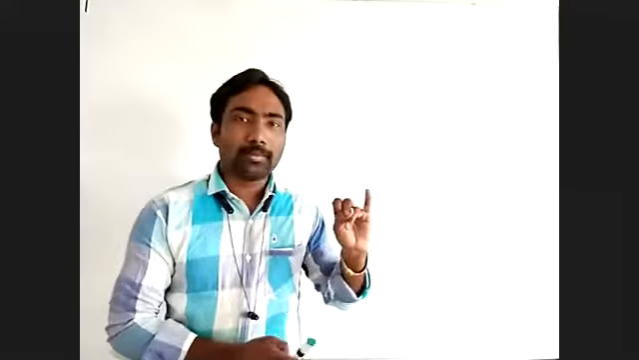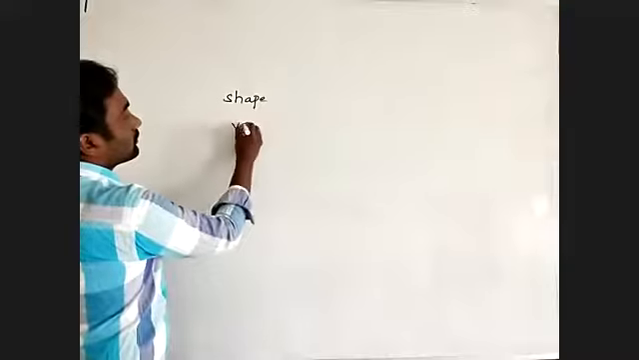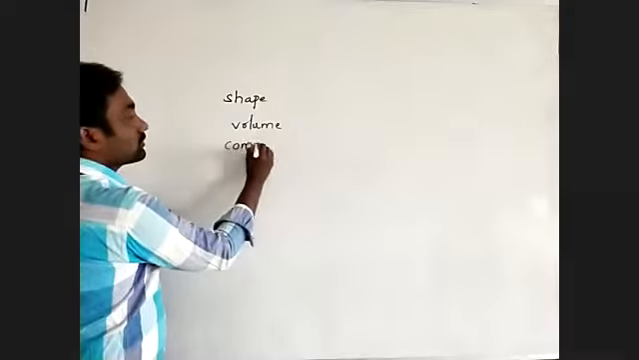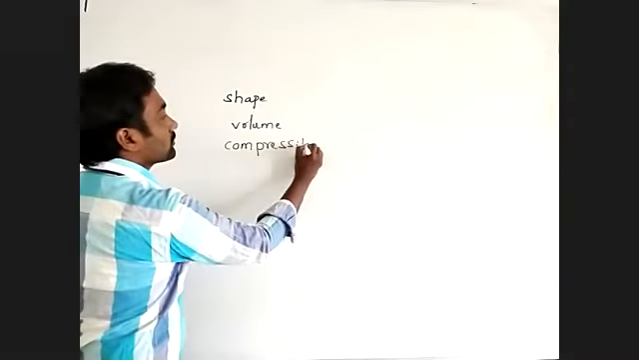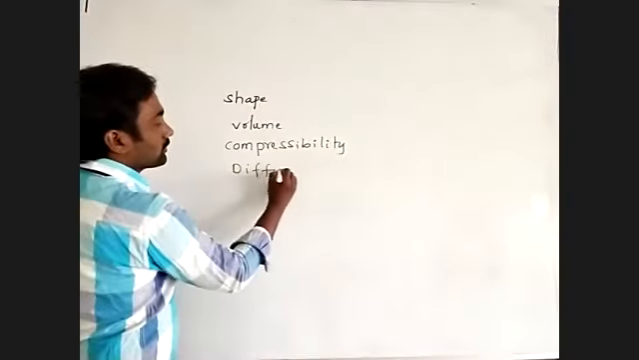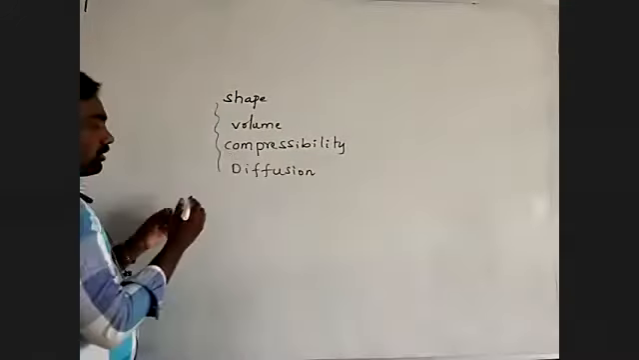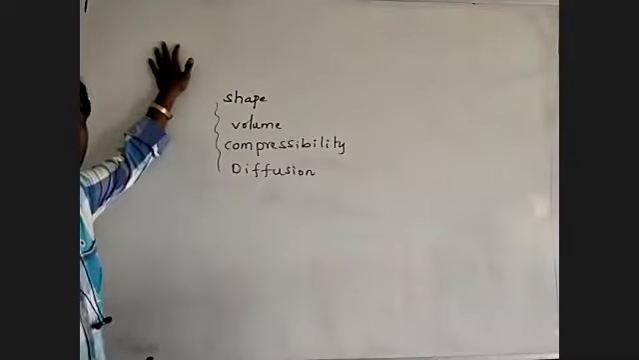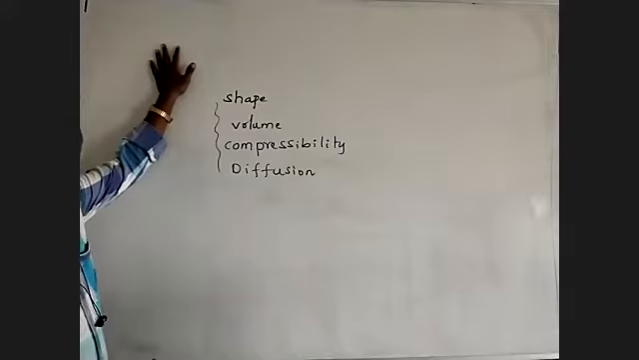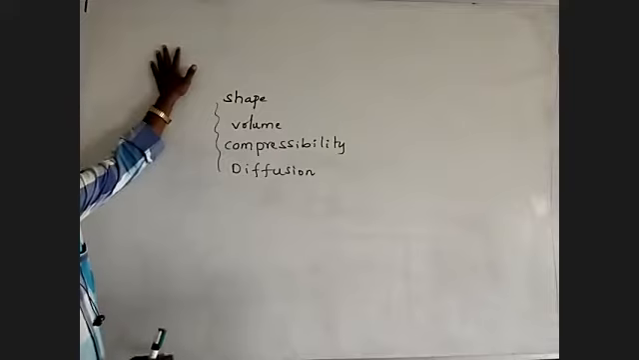One is shape and volume. Then compressibility, and diffusion. Those properties we already discussed with suitable activities and examples to understand the states of matter, that is, how matter is around us.